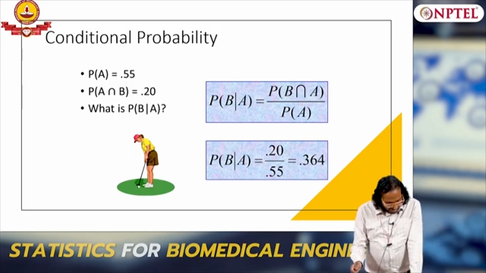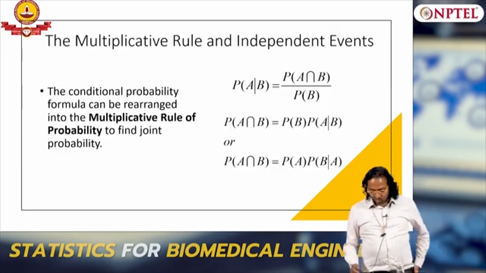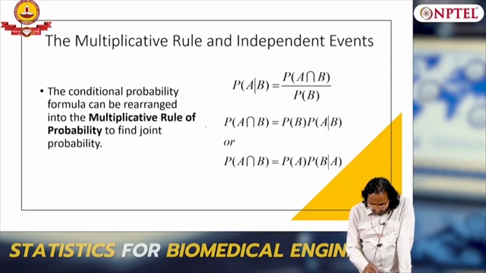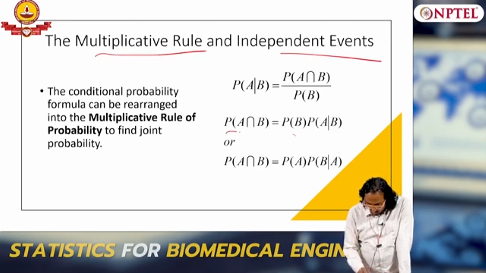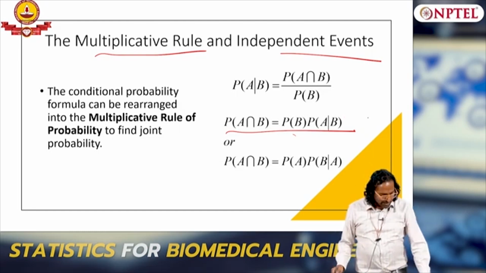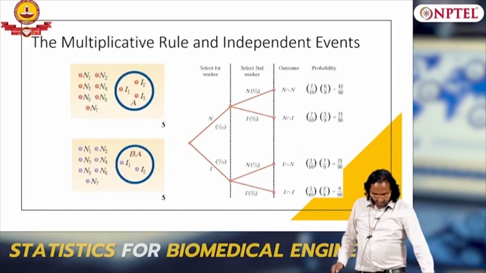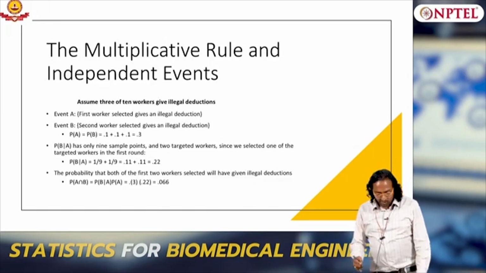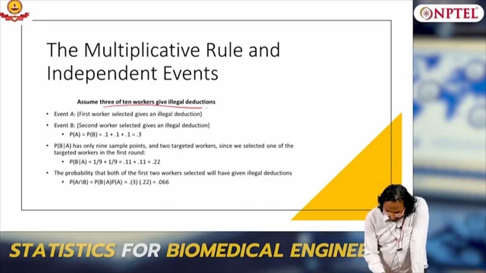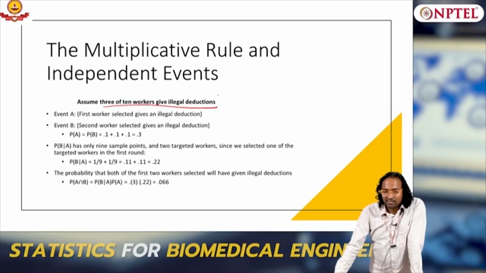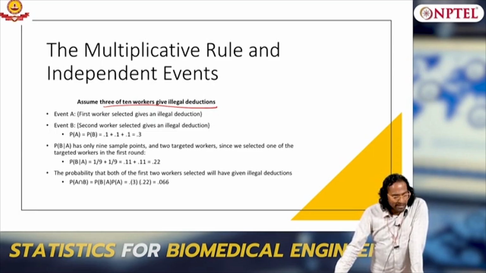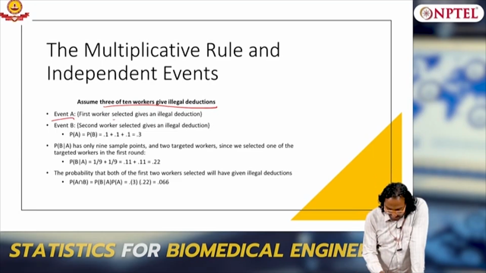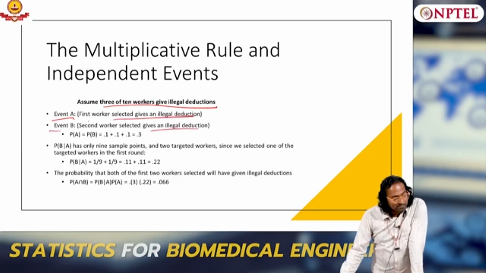So now these are some questions I have asked, so you should be able to answer. This is what we talked about, the multiplicative rule and independent events. The multiplicative rule is this, and A intersection B becomes probability of A into probability of B for independent events. Okay, and these are best represented using trees. To give you an example, assume 3 of 10 workers give illegal deductions in your tax, finance. Event A, the first worker selected gives an illegal one, event B, the second worker, and probability of B given A, both, right.